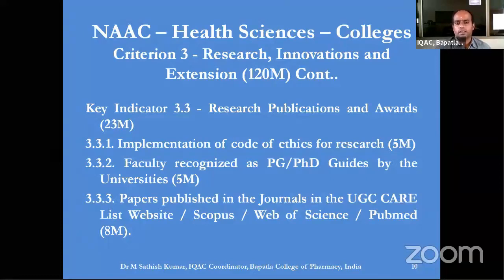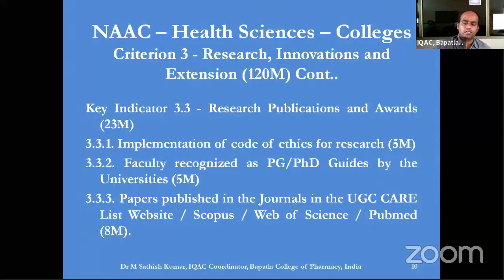Again, the faculty who are recognized as PG or PhD guides by the respective universities are given weightage. The number of papers published in the UGC CARE list, and especially those present in Scopus, Web of Science or PubMed indexed journals, is again given weightage.